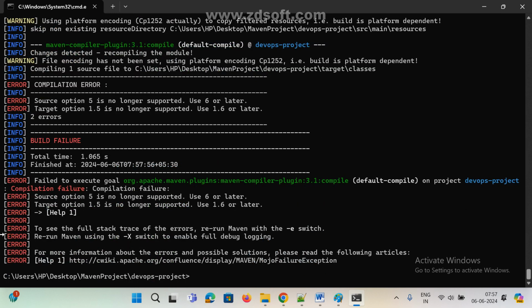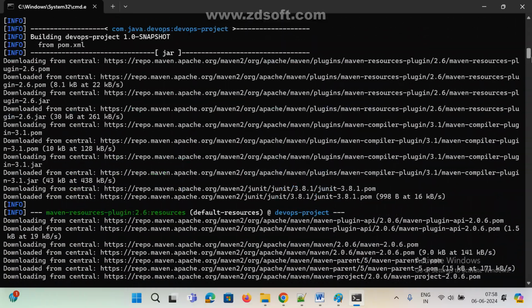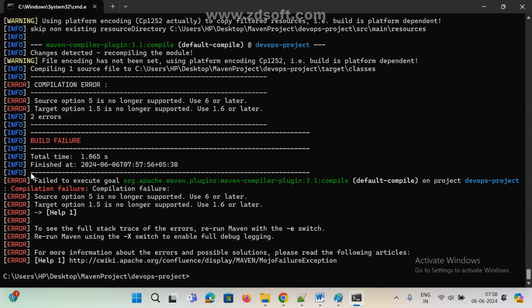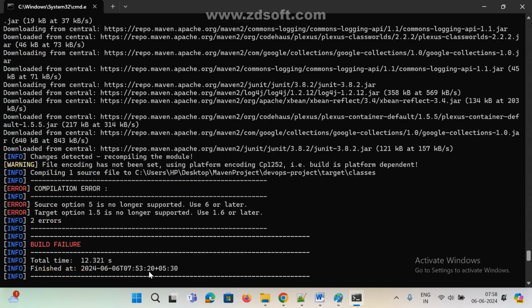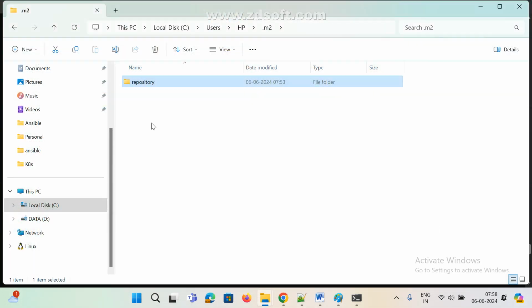Now see here, earlier it was running many lines, right? Here you see, many things were downloaded. Now I am using the same command. Now it won't run anything. Simply it comes outside, right? Now what is happening is that whatever was downloaded, everything is available in my local machine. Now again no need to connect to the central repository, no need to download. So that is the nature of Maven. If it is already available in my local machine's .m2 directory, it won't connect to the central repository. If anything is not available locally, it connects to the central repository and downloads the related dependencies and all.